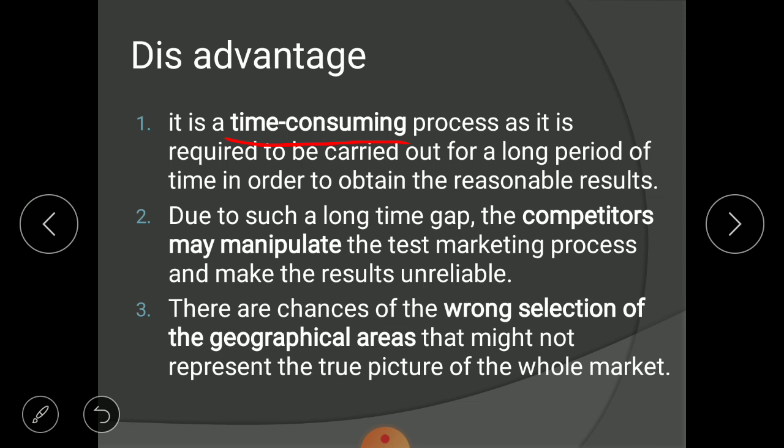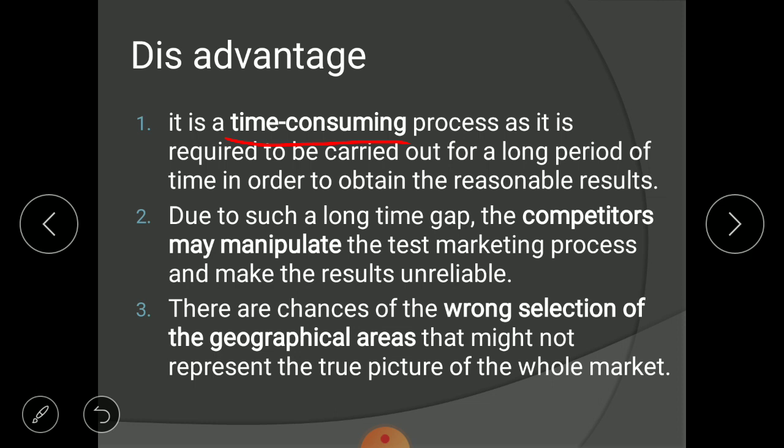Whatever fashion happens in Mumbai, after a year or two it is distributed in the whole of India. And sometimes whatever fashion we are having in this Gujarat Rajkot region, at that time it becomes outdated old fashion in Mumbai. So this is totally time consuming. Sometimes you are testing your product for a longer period of time.